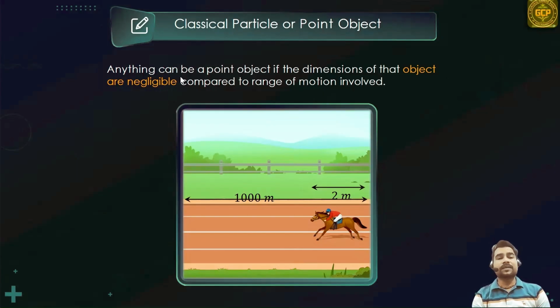Anything can be a point object if the dimensions of that object are negligible compared to the range of the motion involved. So in this case, 2 meter has significant value in comparison to 1000 meter. So I can't consider this horse as a point mass, right?